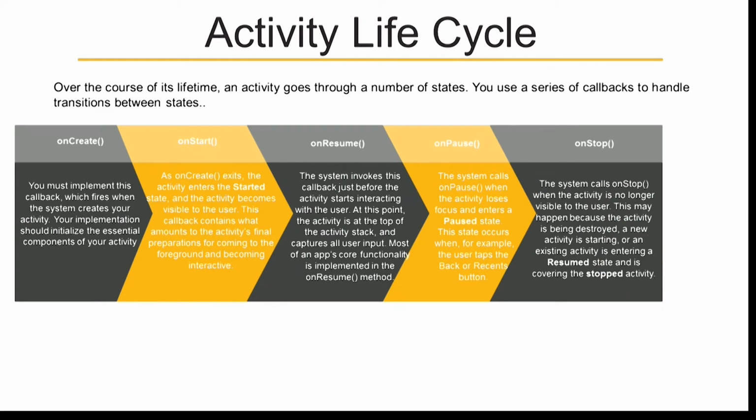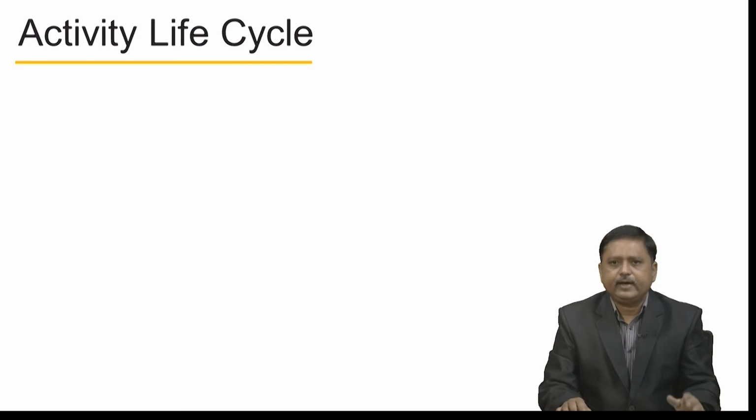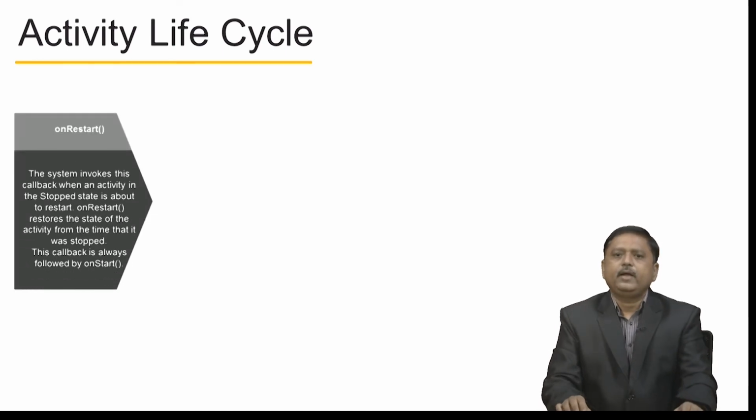The system calls onStop when the activity is no longer visible to the user. This may happen because the activity is destroyed, a new activity is starting, or an existing activity is entering a resumed state and is covering the stopped activity. So, at that time that callback is called.